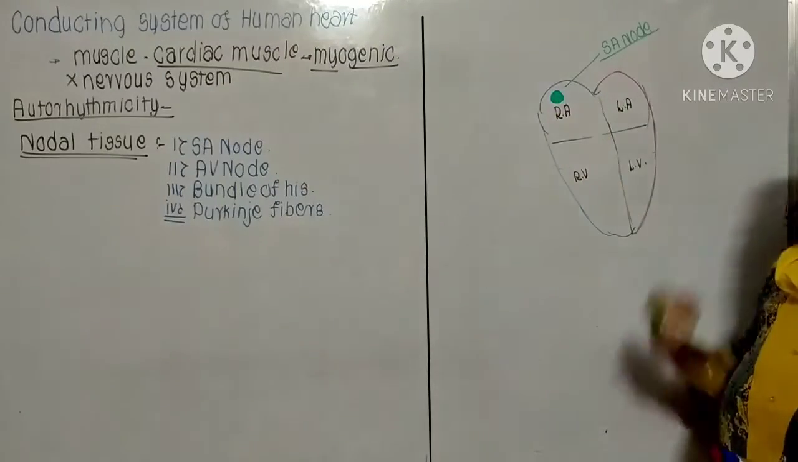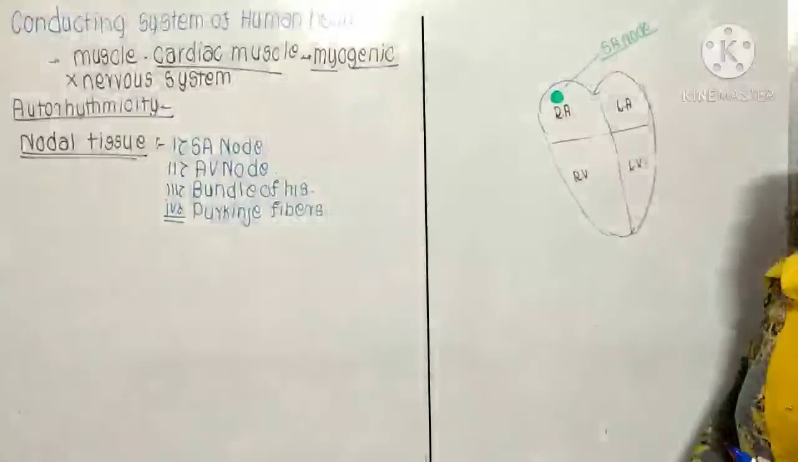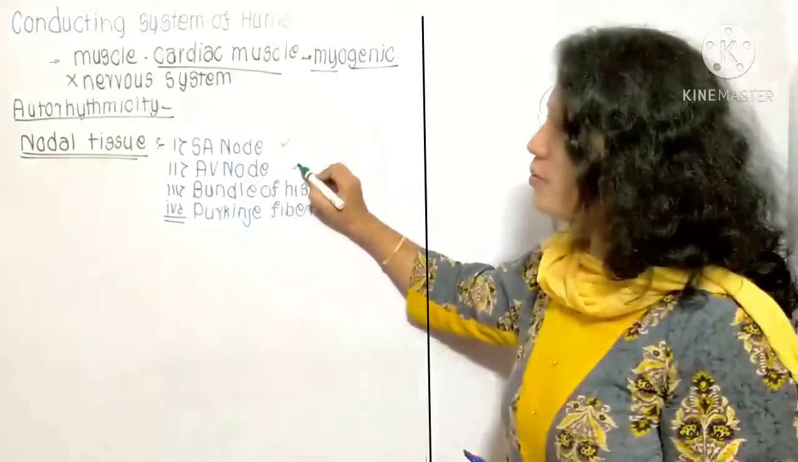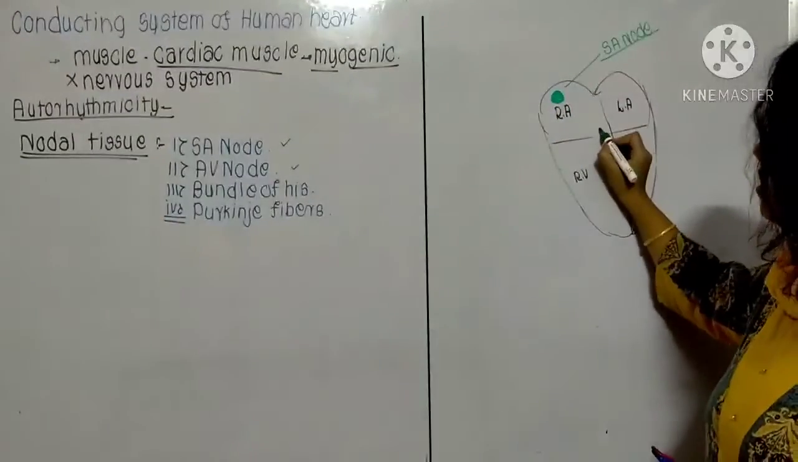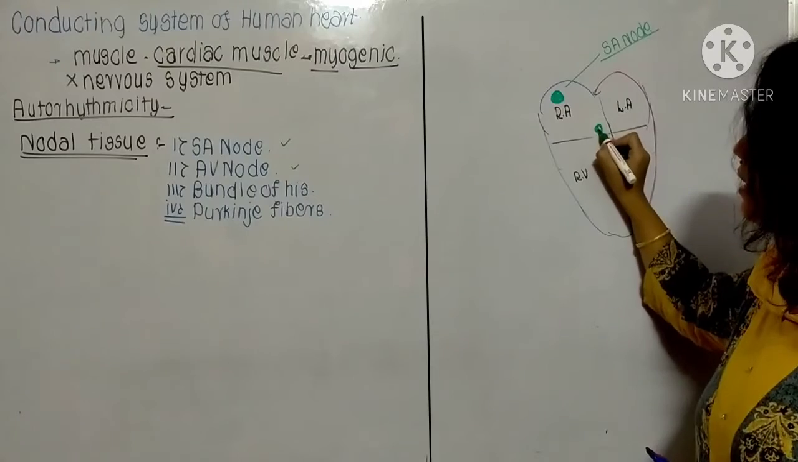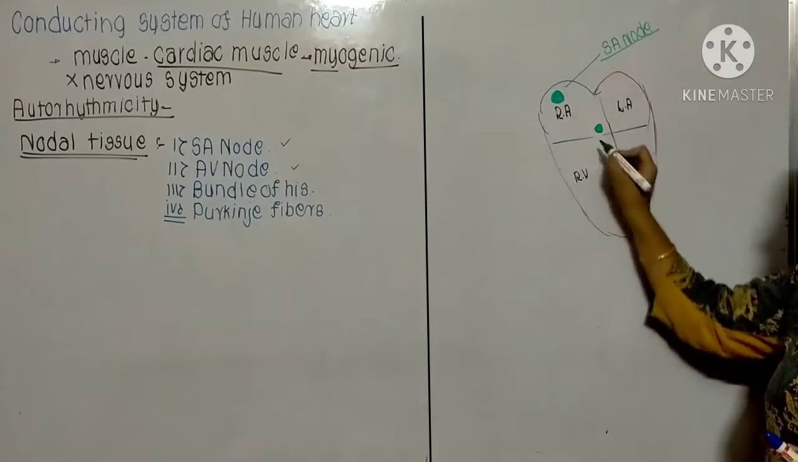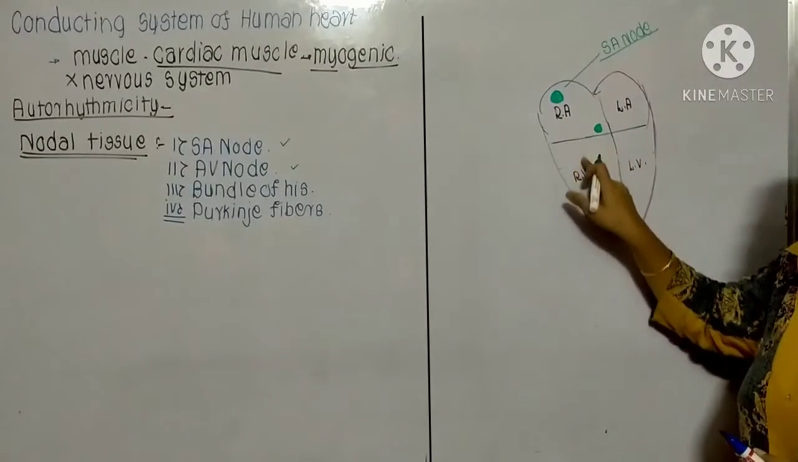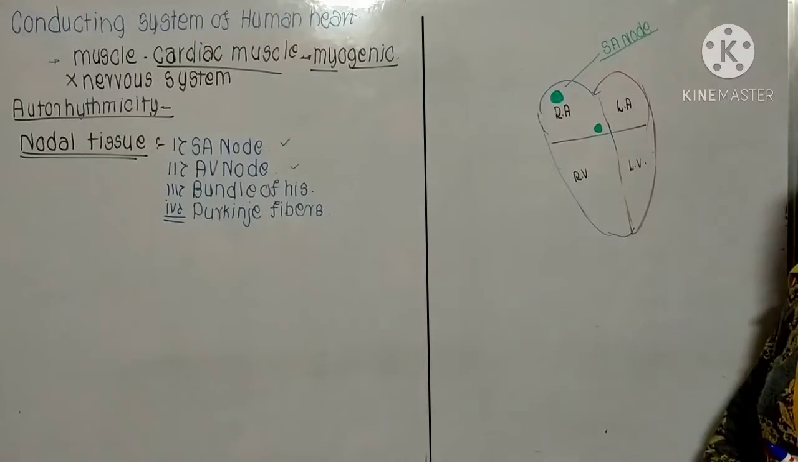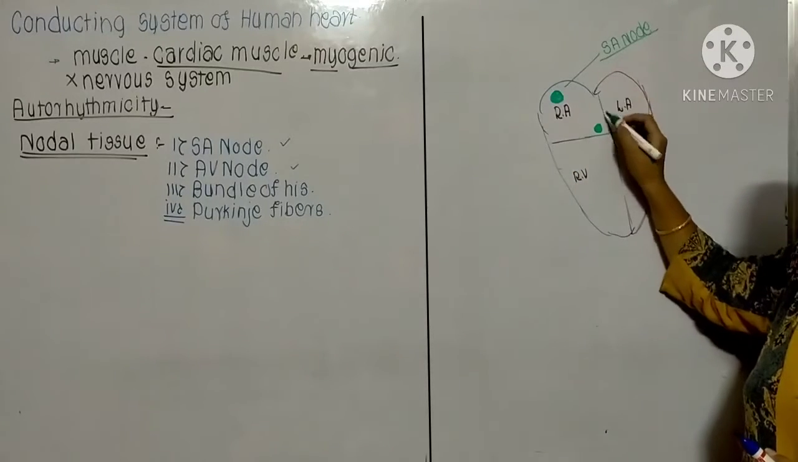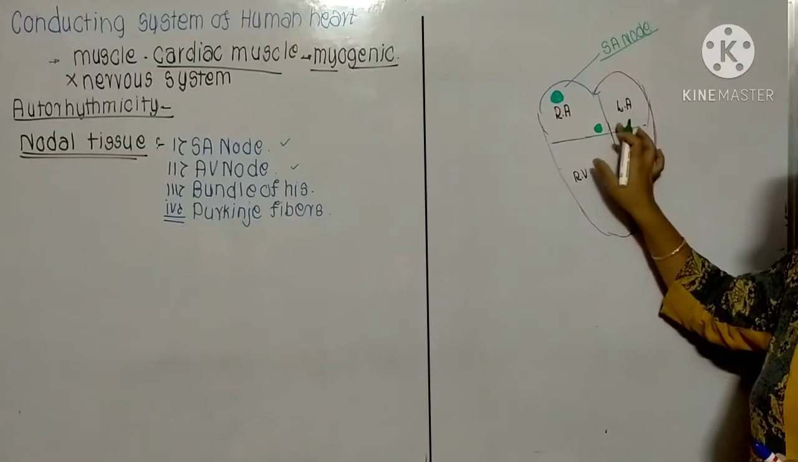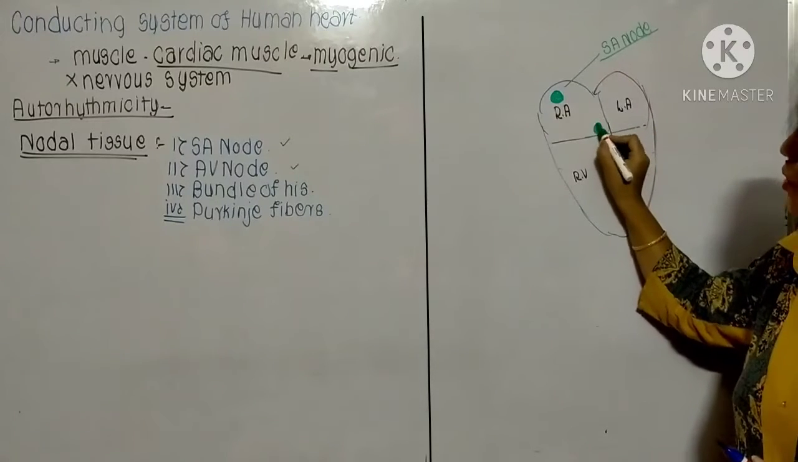Then the next one is the AV node. See that this AV node is located here, just above the atrioventricular aperture, near the interatrial septum.